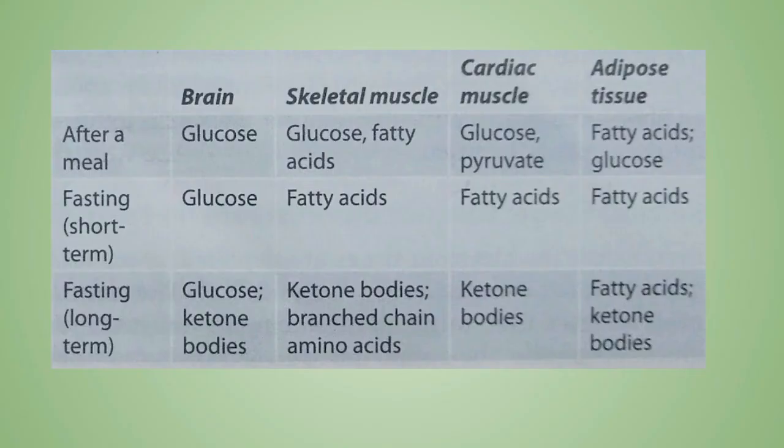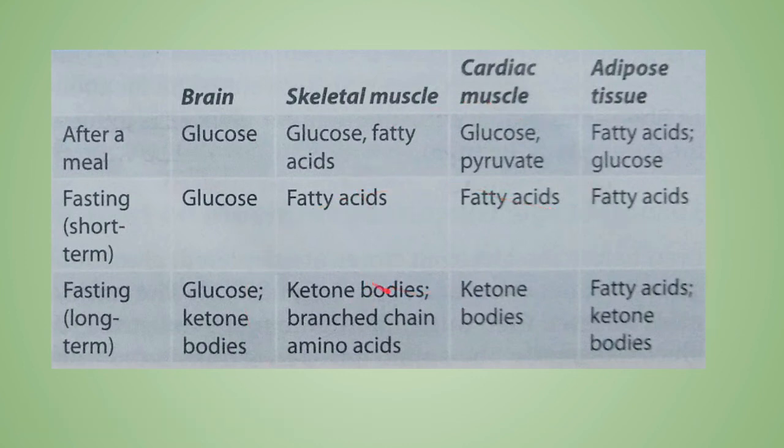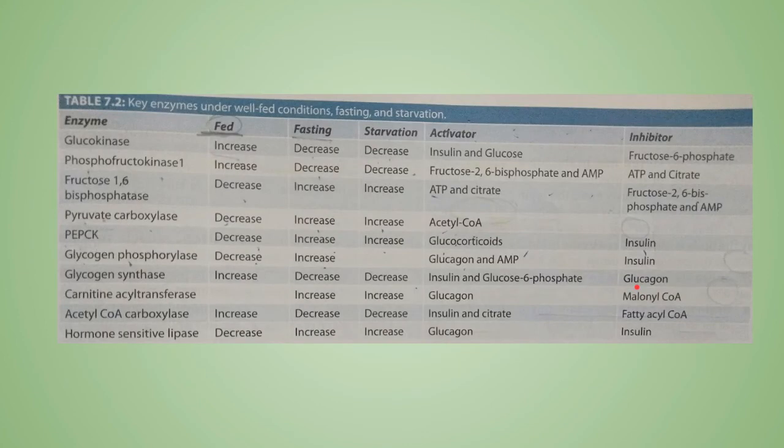Now from this chart we can see that the brain uses only glucose and ketone bodies, and all the rest can take up fatty acids also, apart from glucose and ketone bodies. Now these are the enzymes that are actually increased or decreased during the well-fed condition, fasting, or starvation. Let's go through this once.